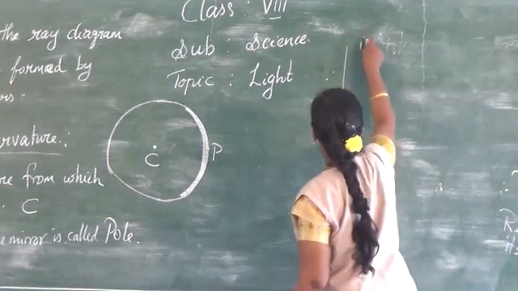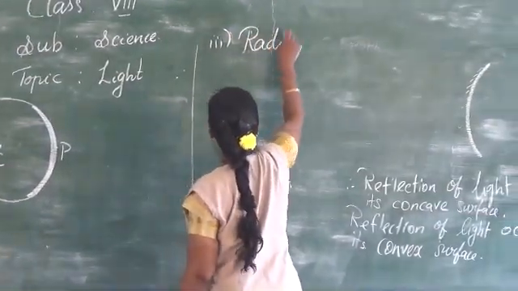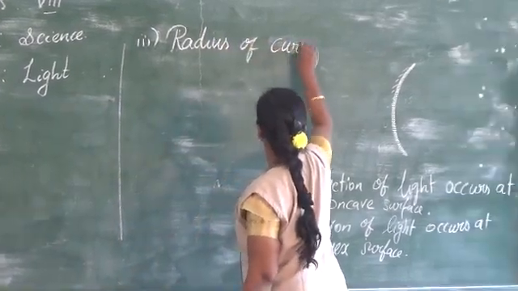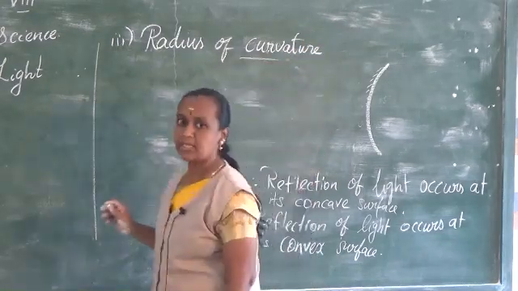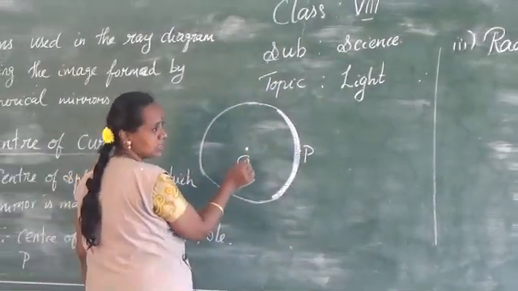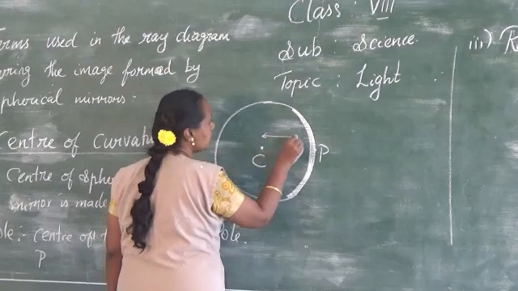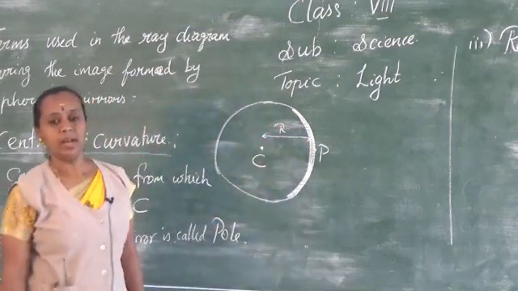The third term is radius of curvature. What is this radius of curvature? You know what is radius in the circle. So here the distance between the center of curvature and the pole is called as radius of curvature. It is denoted by the letter R.